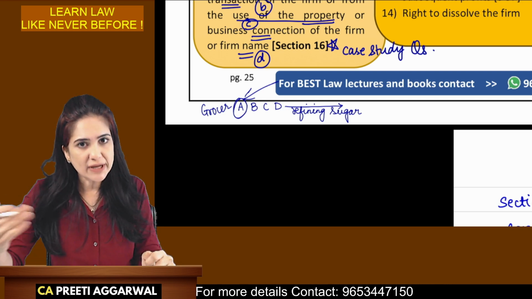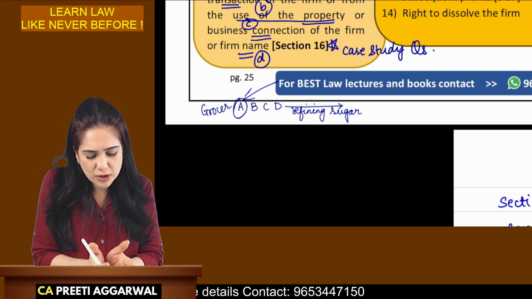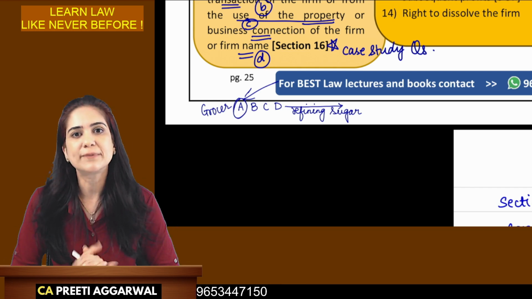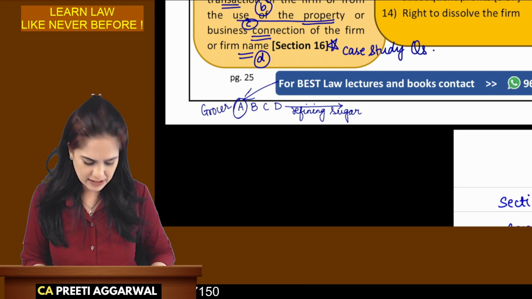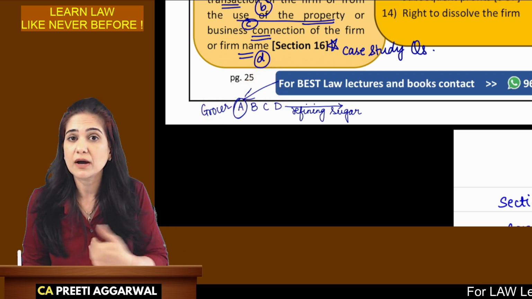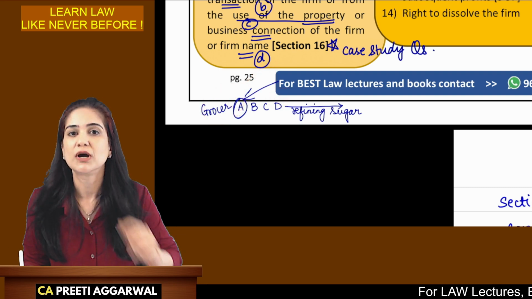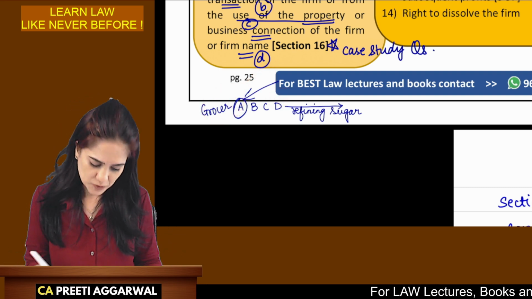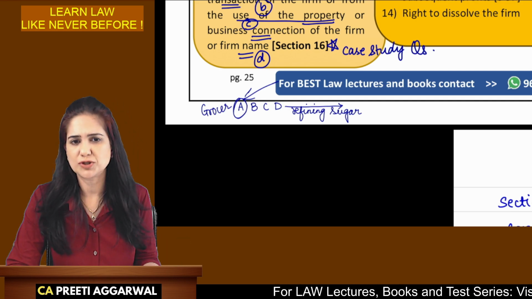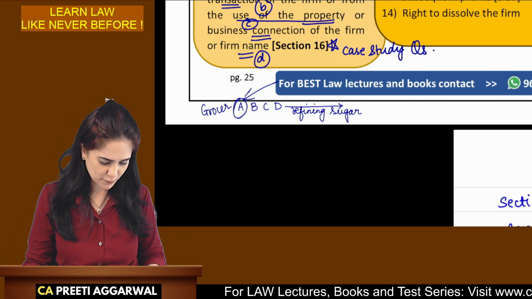When the price actually increases, he supplies that sugar which he had purchased at a lower price to the firm at a higher price, thus earning personal profit. We say that please account for that profit to the firm. You cannot earn personal profit from such a business transaction. So partnership is a relation of trust and confidence. It is a fiduciary relation. We cannot allow them to earn.